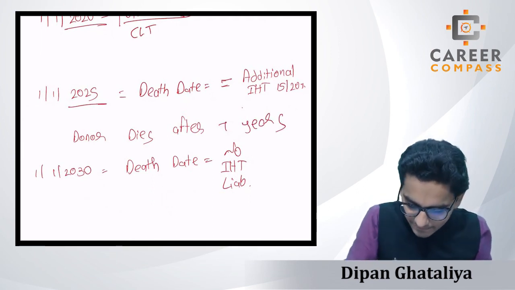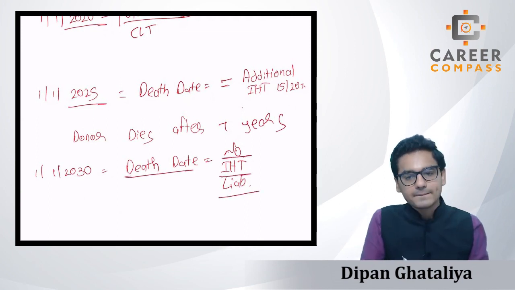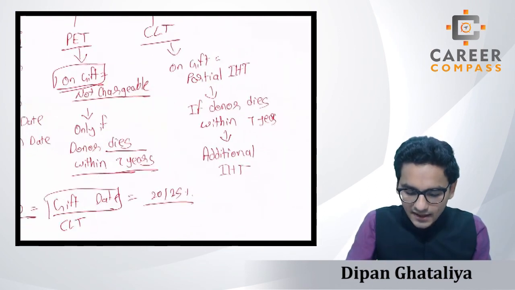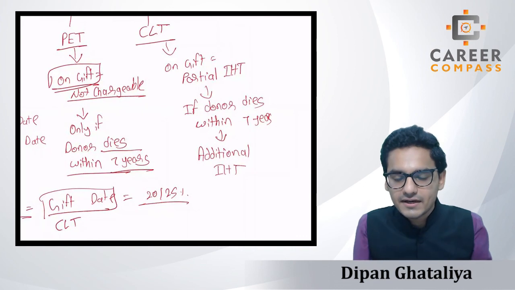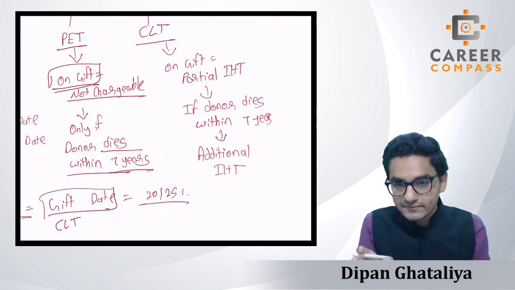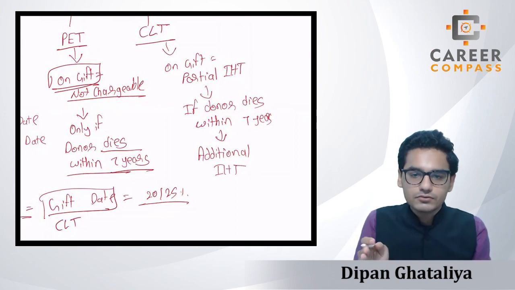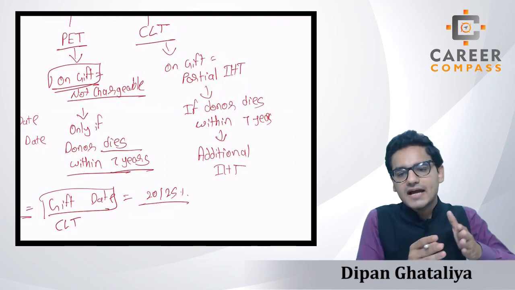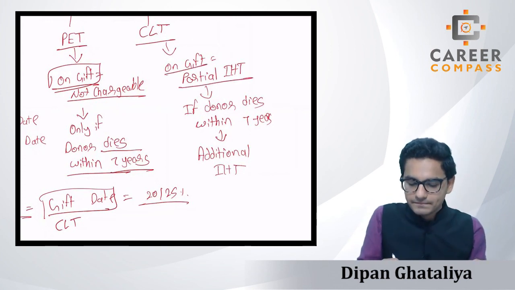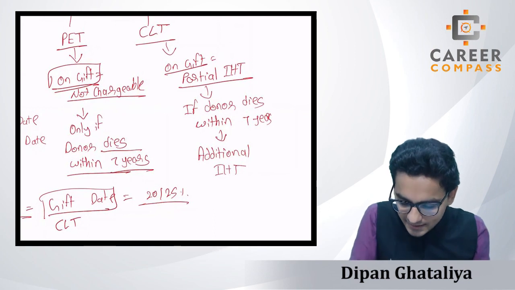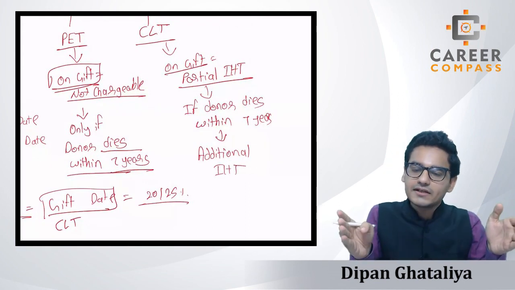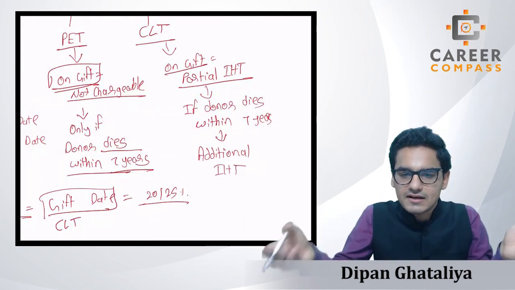So under the CLT also, we can conclude that the IHT implications will once again depend on the gap between the death date and the gift date, right? But on the gift date, you will certainly have to apply the IHT liability even if that person dies after 7 years. That's why I have written that on the gift date there will be instantly partial IHT, and then we have to see the gap. So if the gap is more than 7 years, then there will be no additional IHT liability.